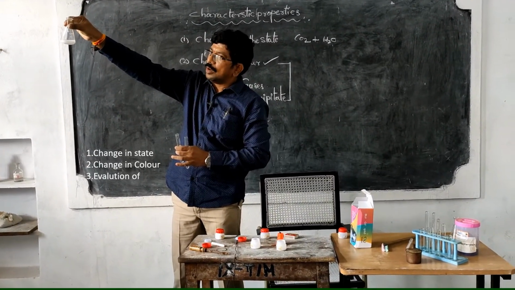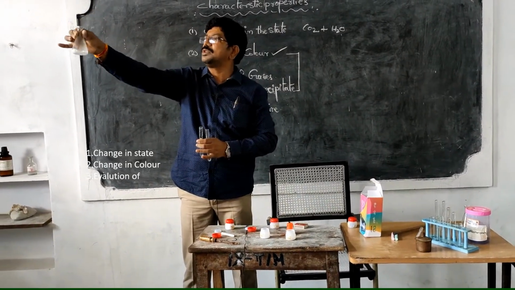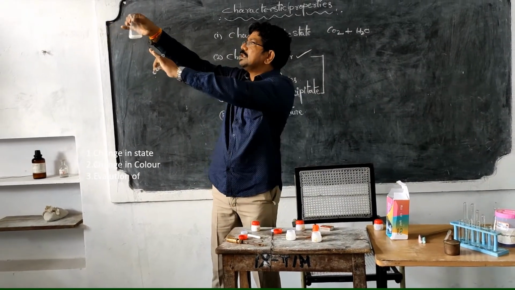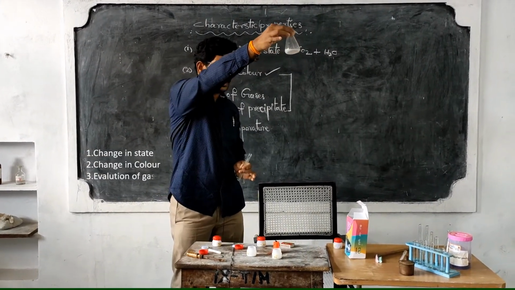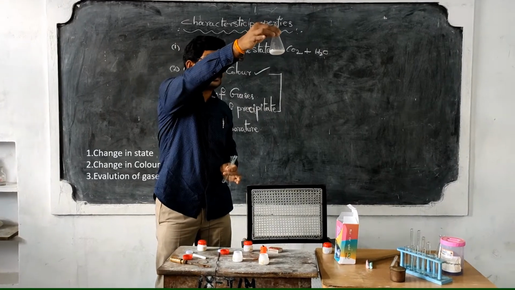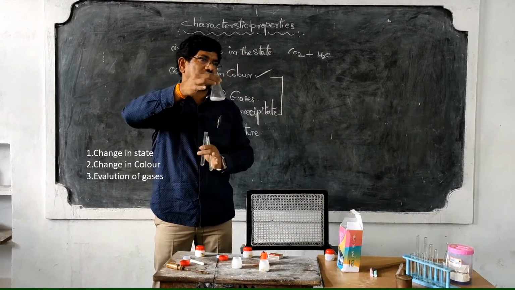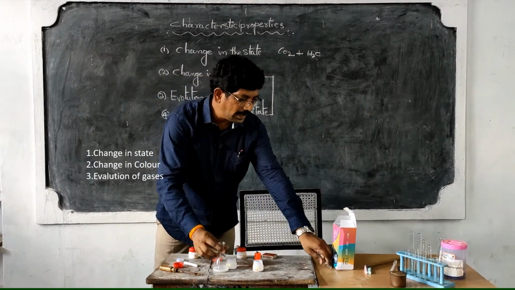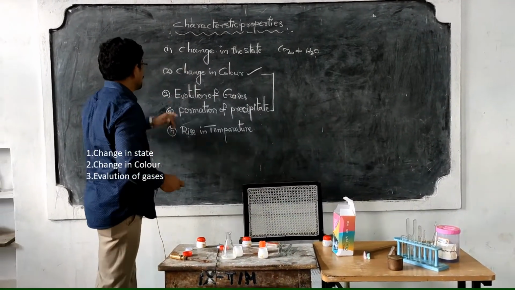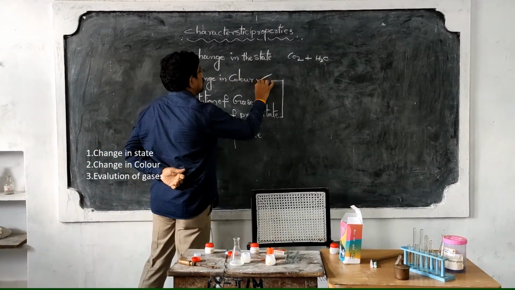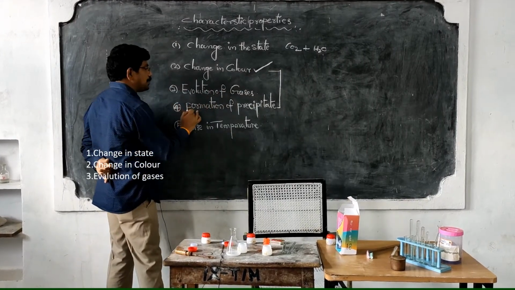Observe this one. A white, undissolved substance is formed at the bottom of the conical flask. Do you observe it? This undissolved substance is known as a precipitate. Here, with this one experiment, we observed that in a chemical reaction, change in color may take place, and at the same time a precipitate is also formed.